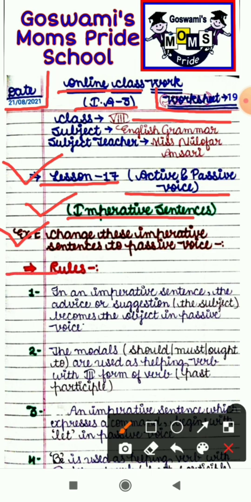First of all, let's have a look at the rules for changing an imperative sentence into passive voice. The first rule: in an imperative sentence, the advice or suggestion, the subject becomes the object in passive voice. The second rule: the modals should, must, ought to are used as helping verbs, and as main verb the third form of verb, the past participle, is used.